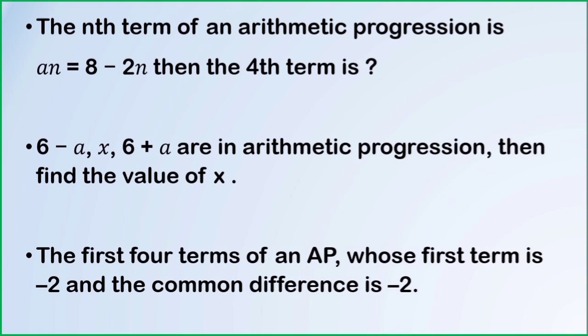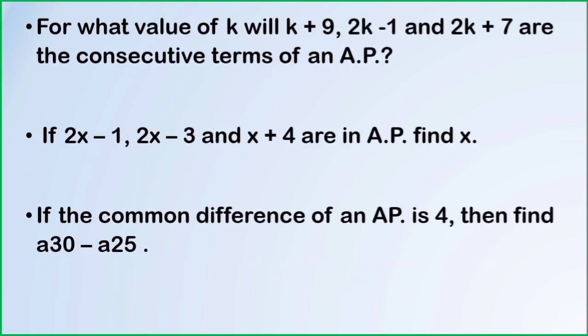Given a and d, finding the first 4 terms by using the general form of AP. For what value of k will k plus 9, 2k minus 1 and 2k plus 7 be consecutive terms of an AP? It is a similar question. Use the concept of common difference or arithmetic mean.